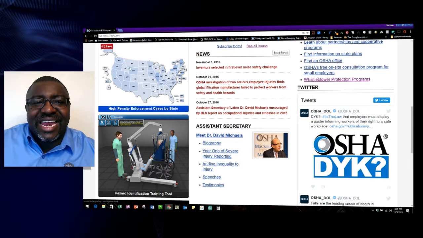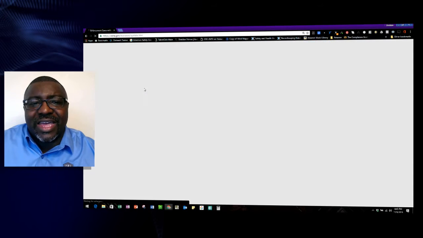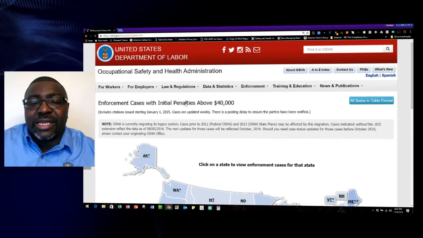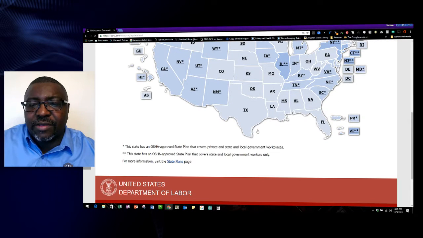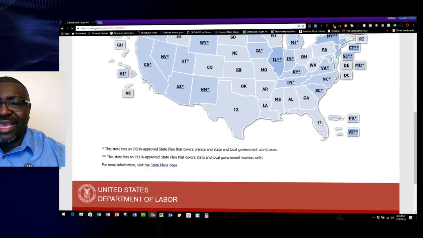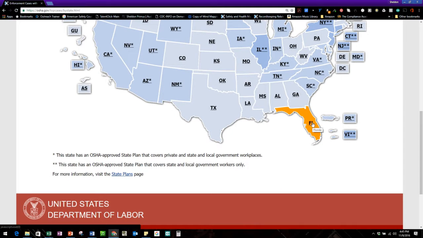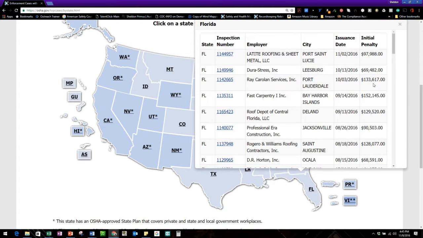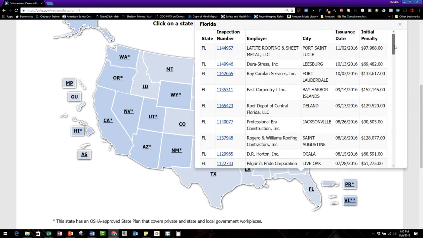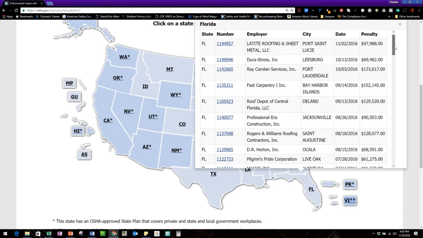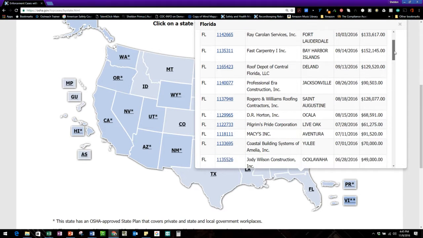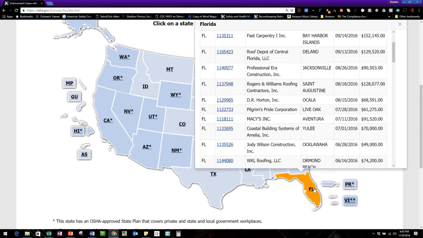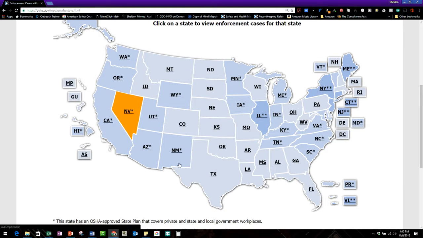This is that high penalty map that I just talked to you about. If you were to click on that high penalty map, it'll take you by state. I'm in the state of Florida, so if I were to click on Florida, it's going to highlight for me all the different companies in Florida that had a citation recently. With these, it tells you the date of the citation and then what the penalties are. So you could do that with any of the states.